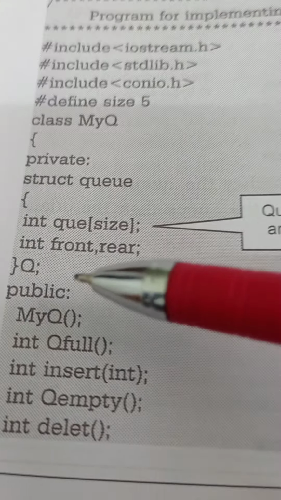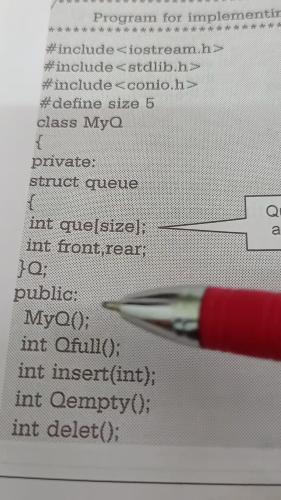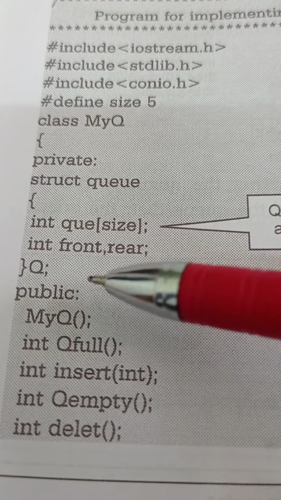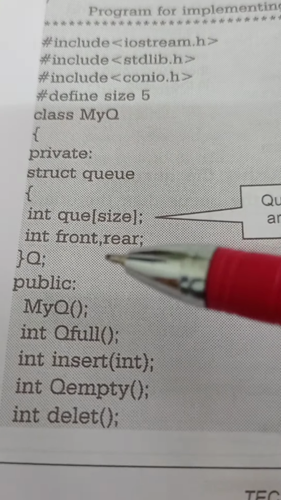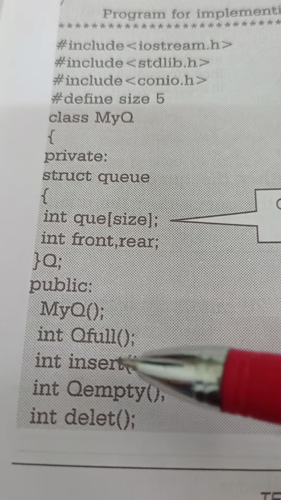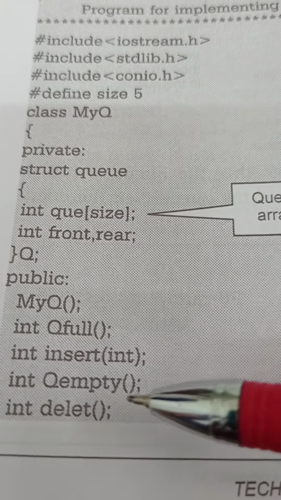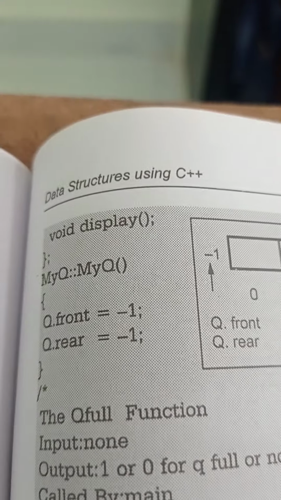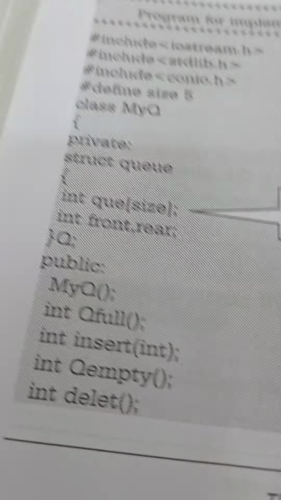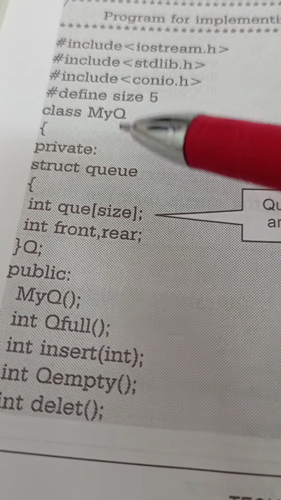Then we declare some member functions in the public section. Those are myQ, int qfull, insert, qempty, delete, and display. These are the functions in the class myQ.